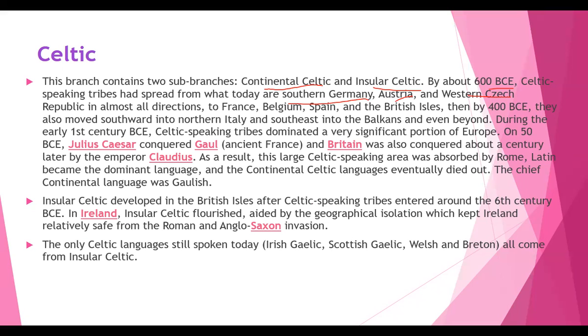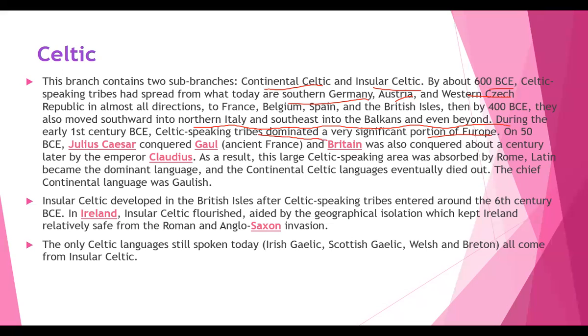Then by 400 BCE, they also moved southward into northern Italy and southeast into the Balkans and even beyond. During the early 1st century BCE, Celtic-speaking tribes dominated a very significant portion of Europe, right? So these people who migrated started dominating.